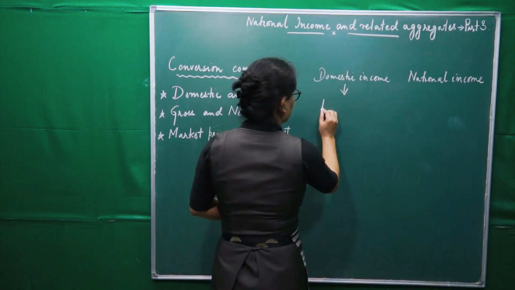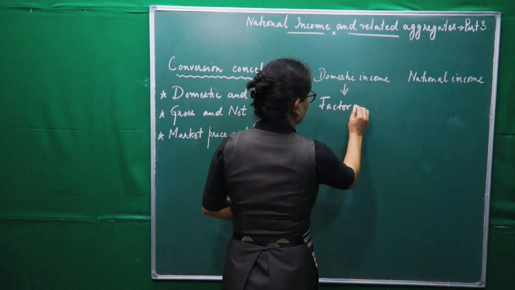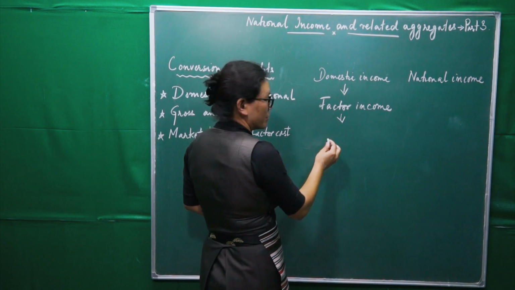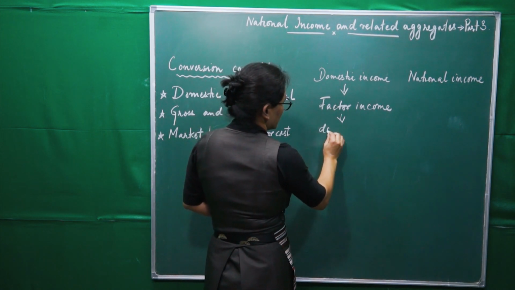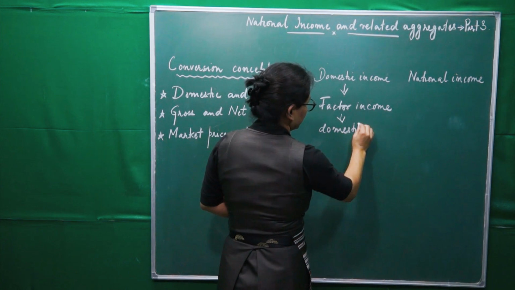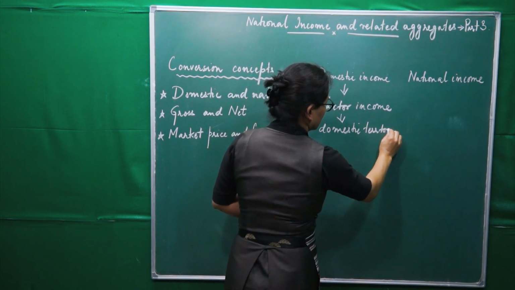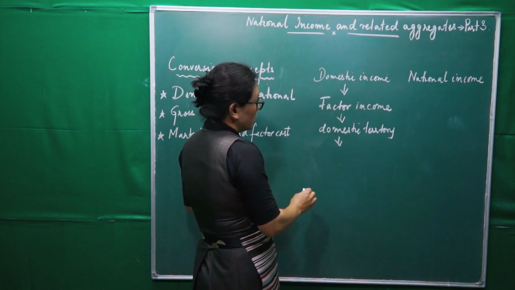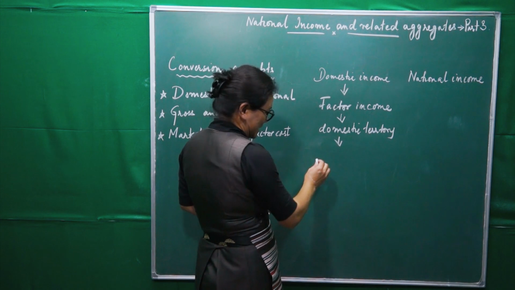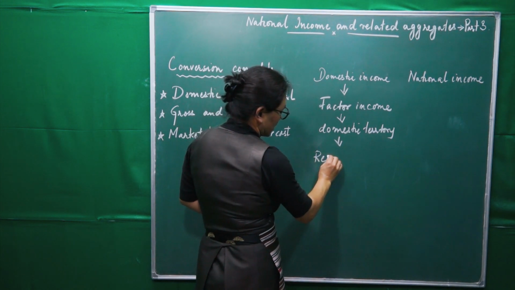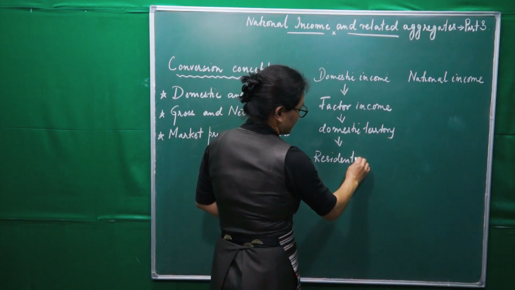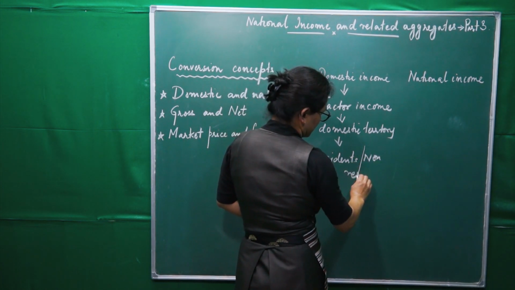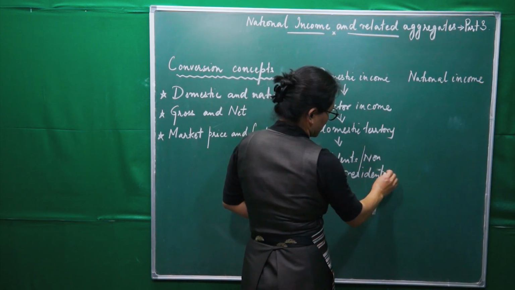This is factor income, and this factor income has to be generated within the domestic territory of a country, and no matter who generates it, whether a resident or non-resident, right?